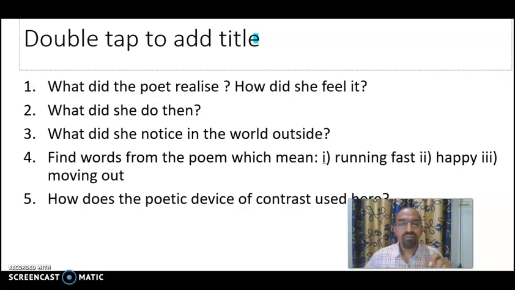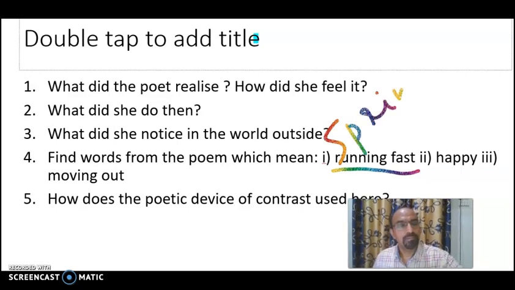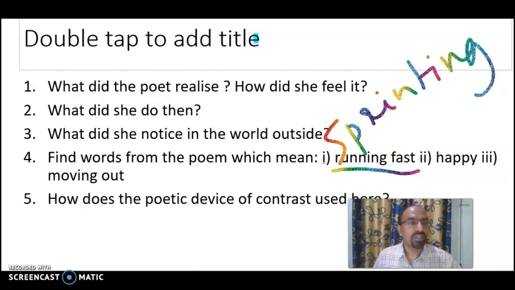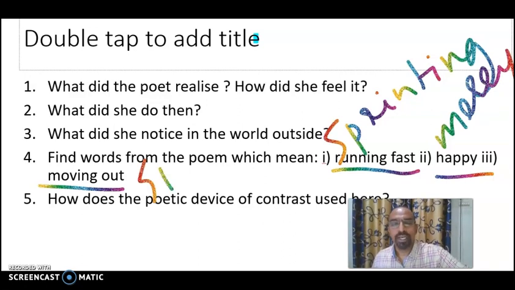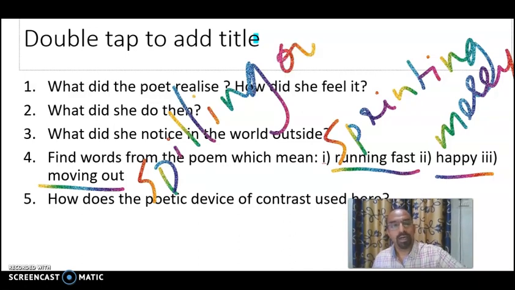Fourth question, find words from the poem which mean running fast. Second, happy. And third, moving out. Look at the first word, running fast, which means sprinting. Sprinting is the word used for running fast. Happy means merry. And moving out means spilling out.